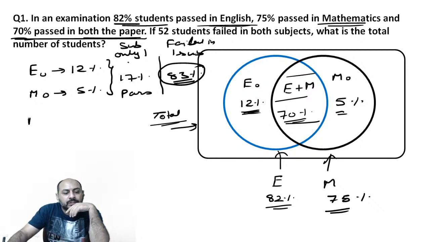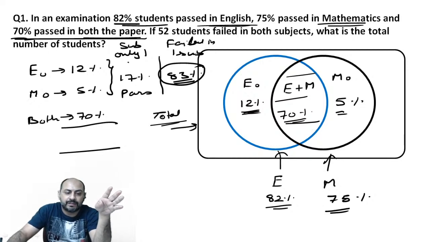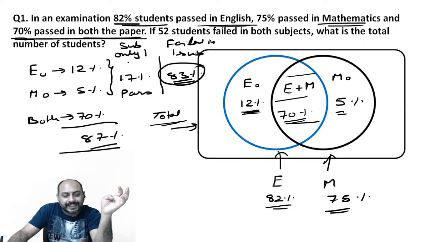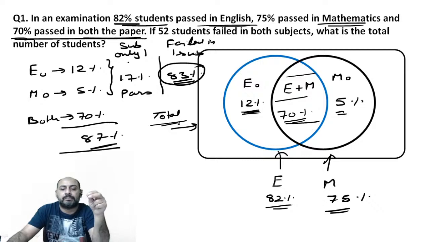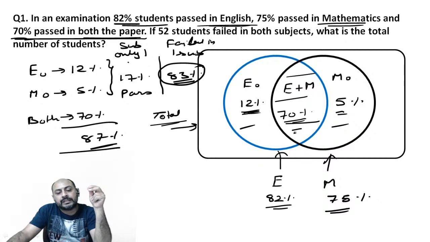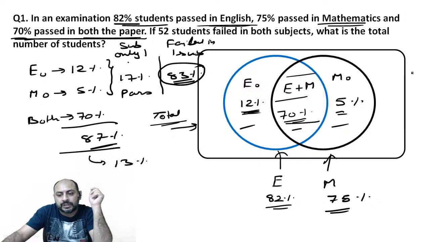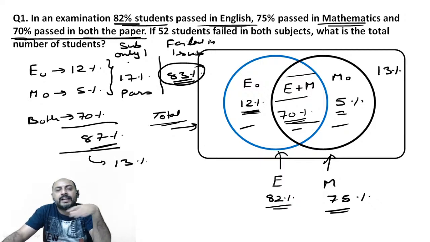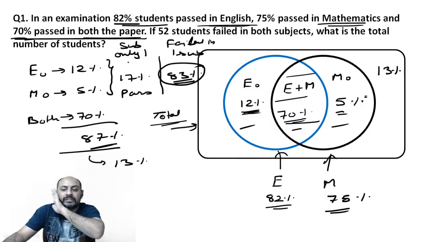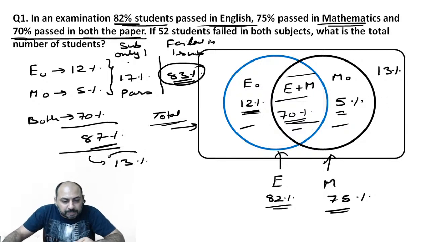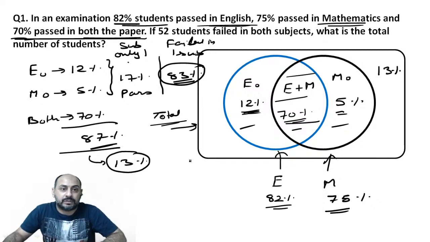Now please pay attention. Both is 70%. So when we add them up, what do we get? 70 plus 5 is 75. 75 and 12 is 87%. So now this 87% of the students either passed in English only, or passed in maths only, or passed in English and maths both. So how many students? The remaining 13% is the population which is outside these two circles, which means that they haven't passed in any of the subjects. So 13% students failed in both.